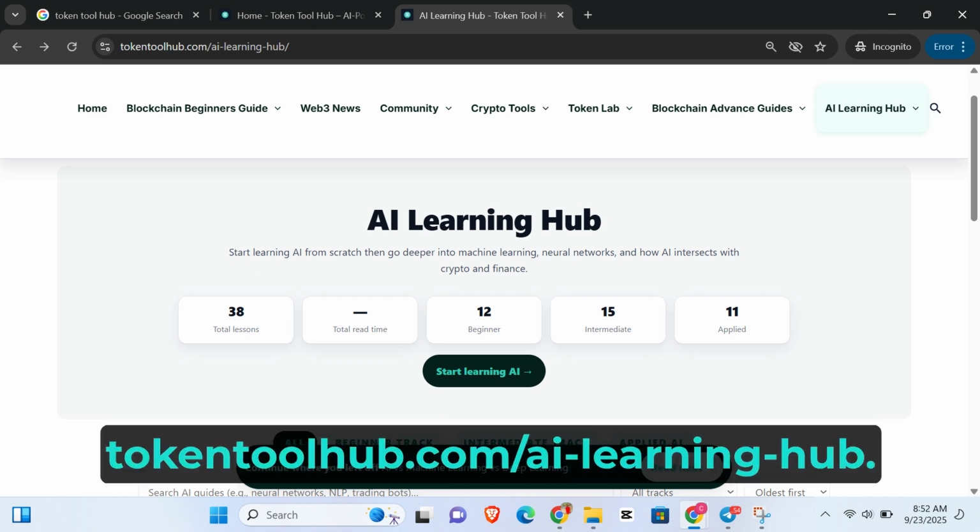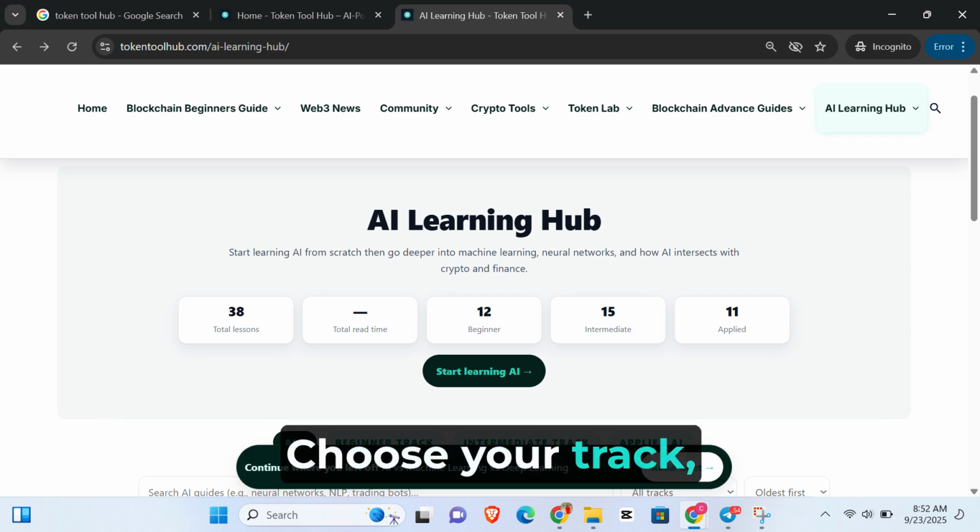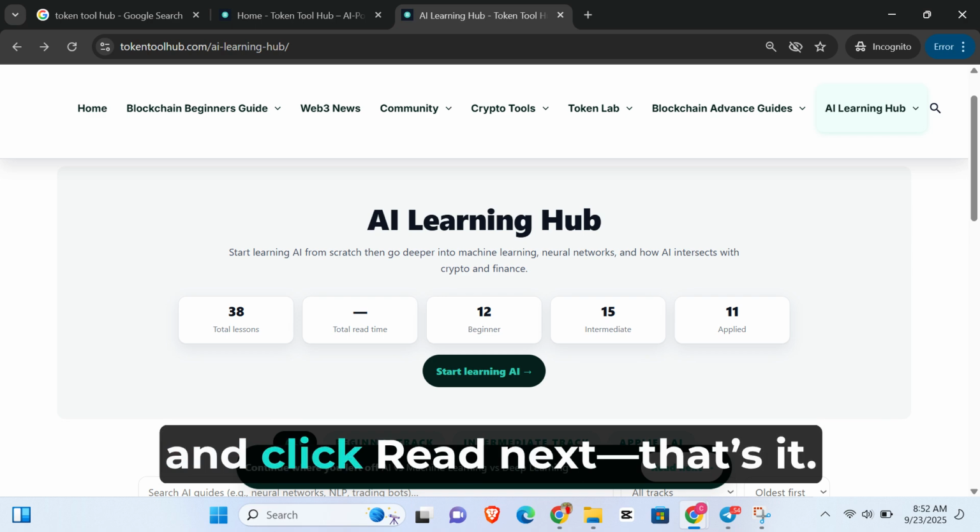Ready to start? Visit tokentoolhub.com/AI Learning Hub. Choose your track, open the first guide, and click Read Next.